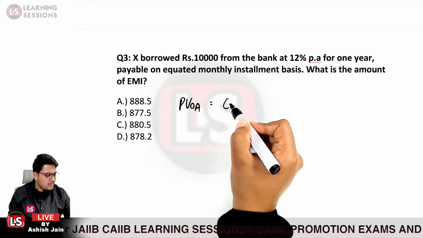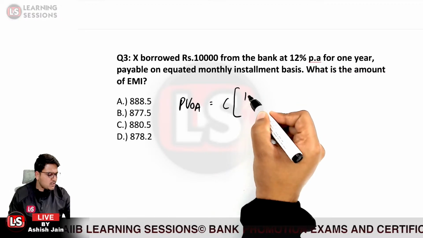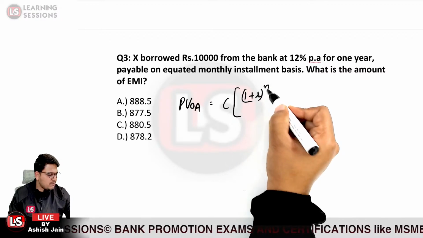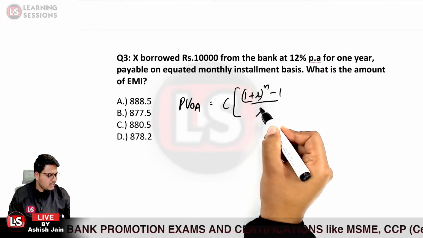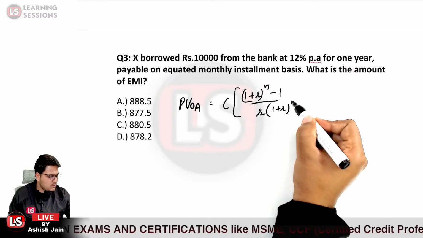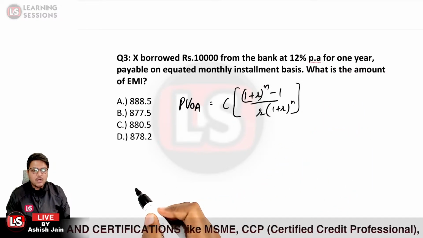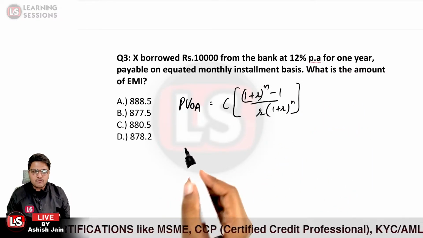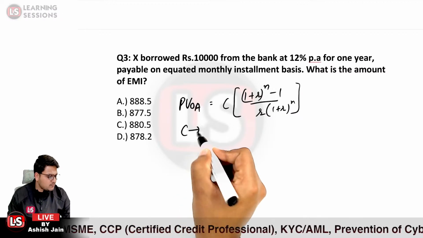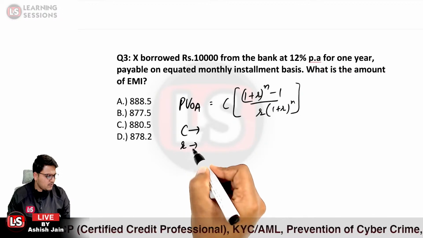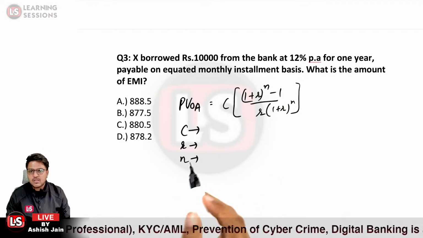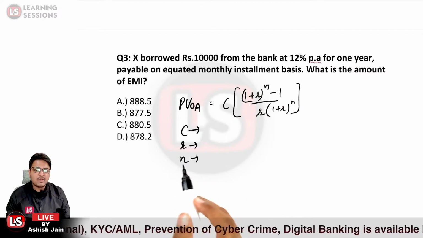We need to write the future value formula, that was 1 plus i. Instead of i, we will be writing R over here. So (1 plus R) raised to power n minus 1, divided by R. And further, it was 1 plus R because it is related to present value, so it is (1 plus R) raised to power n. Now you need to mention the different values first of all, and then start with the calculation part. What would be the value of C? What would be the value of R? And what would be the value of n? Kindly mention these values at the earliest so that we can proceed with the calculations.